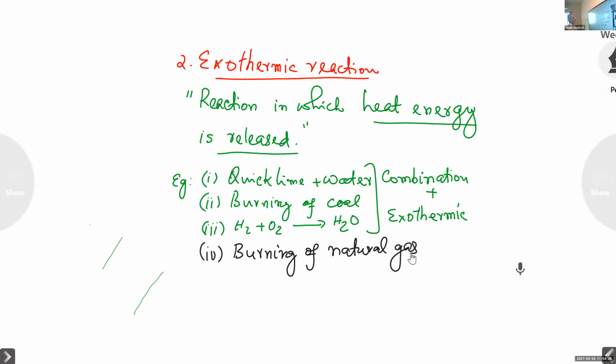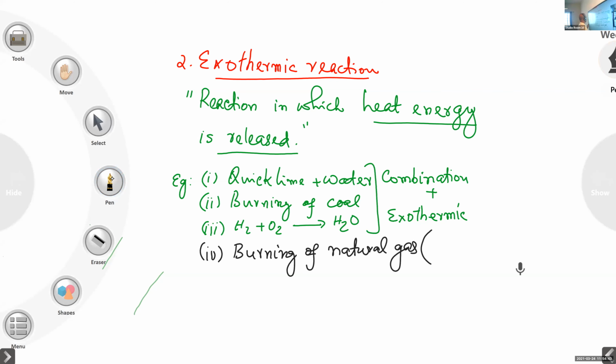Okay, leave it. So burning of natural gas. The main constituent of natural gas is methane. So in brackets you write the main constituent. It is the main constituent of natural gas.